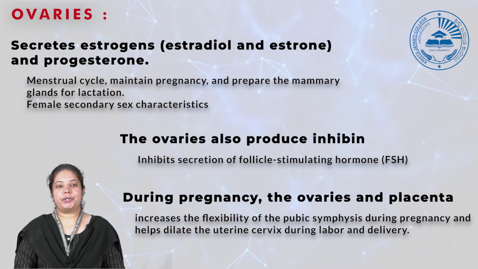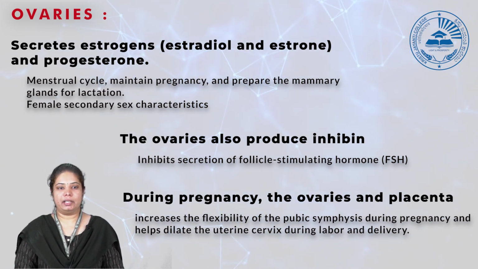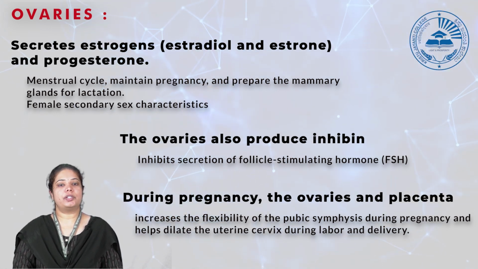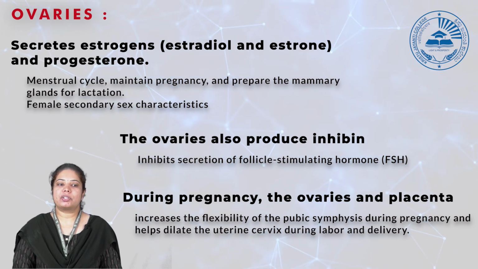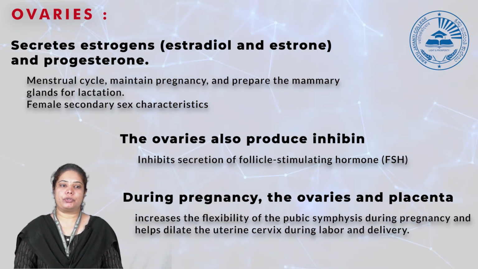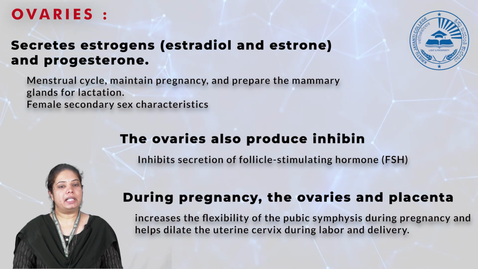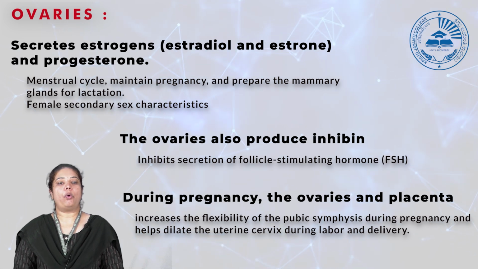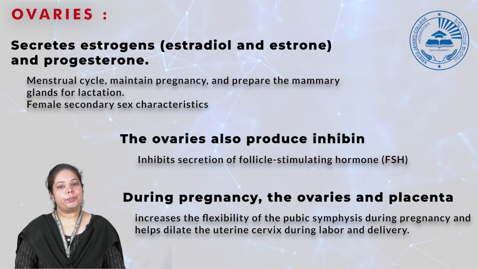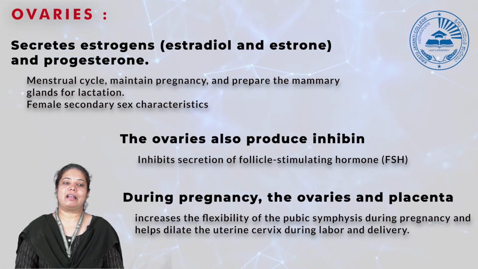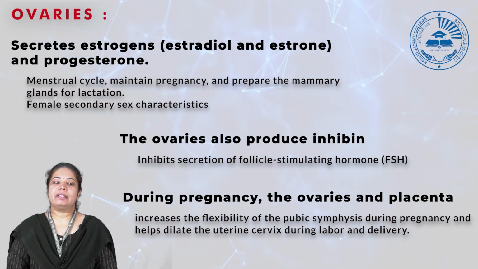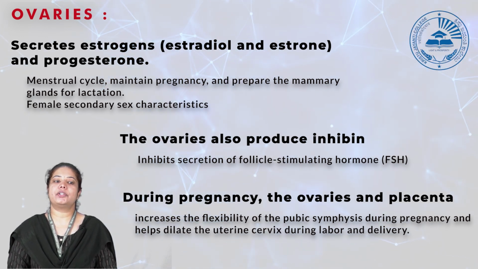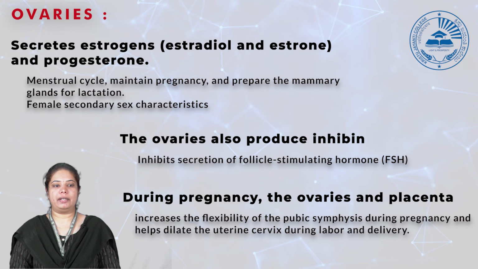The ovary also produces another hormone called inhibin, which inhibits the secretion of FSH. FSH is produced by the pituitary, and the feedback inhibition of FSH secretion by the anterior pituitary is done by the hormone inhibin, which is produced by the ovaries. During pregnancy, the ovaries as well as the placenta also produce a peptide hormone called relaxin. Relaxin increases the flexibility of the pubic bones, so that during pregnancy the uterine cervix will dilate, which is useful for the delivery process.